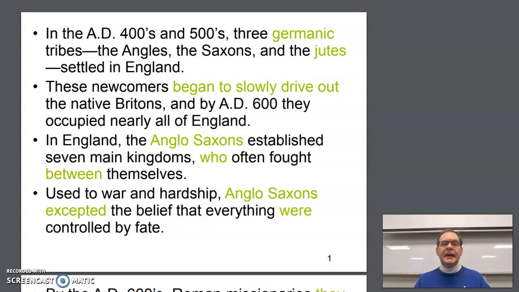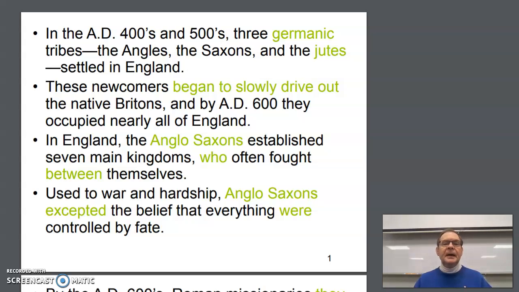Number 3. In England, the Anglo-Saxons established 7 main kingdoms, who often fought between themselves. Anglo-Saxons as an expression for the people and the language is hyphenated. Let's see, a kingdom may be made up of a lot of people, and who suggests people, but kingdom itself is a thing. And so we cannot use the word who with a thing. So we have to change that to comma, which often fought, and they were in one group already, you're not choosing, so among is the best word here, who often fought among themselves.